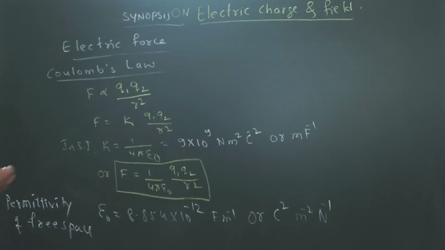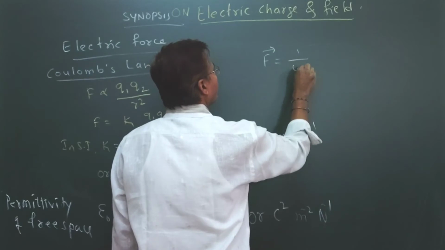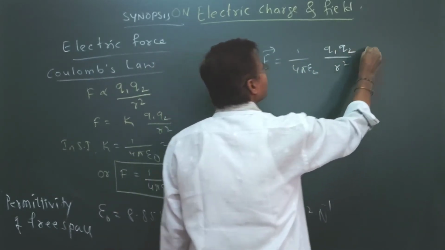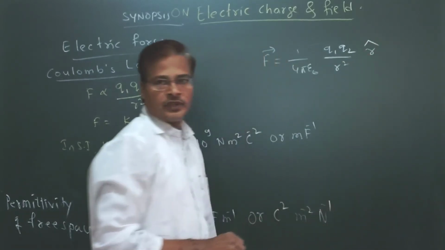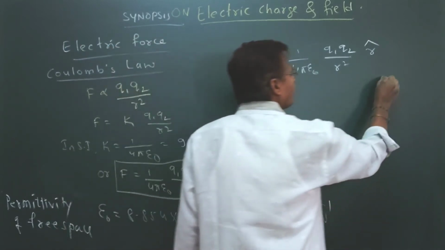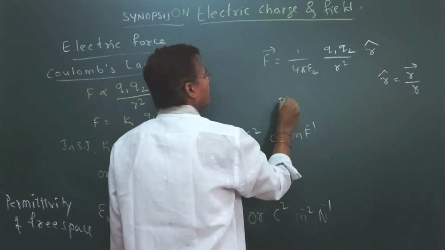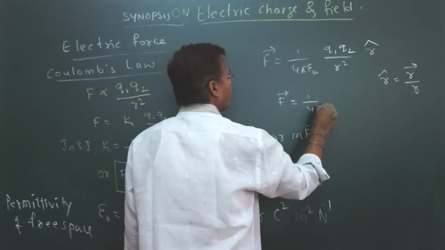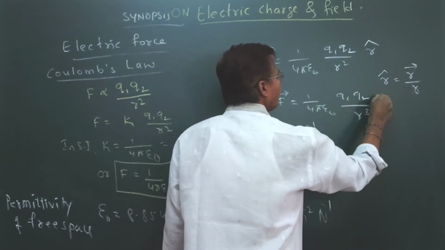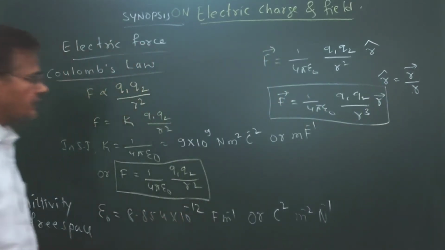So in vector form, we can write F vector equal to 1 divided by 4 pi epsilon naught q1 q2 by r square into the unit vector r cap. The unit vector r cap we can write as r vector by r. Substituting this value, F vector equals 1 divided by 4 pi epsilon naught q1 q2 divided by r cube into r vector.